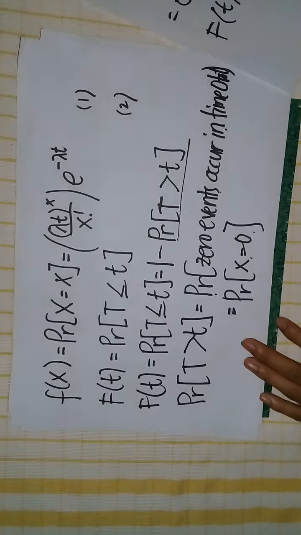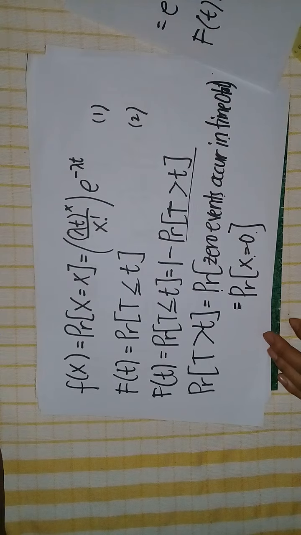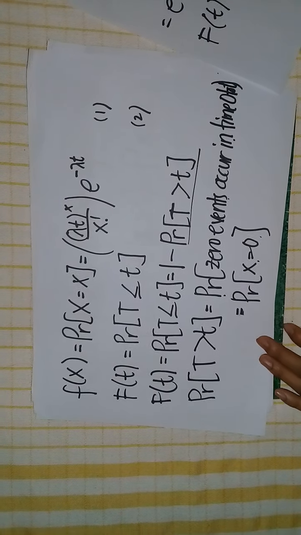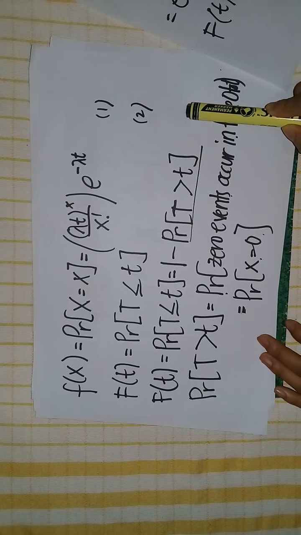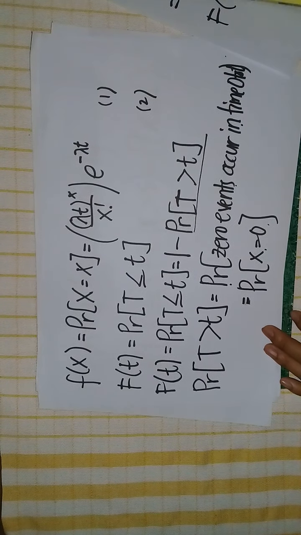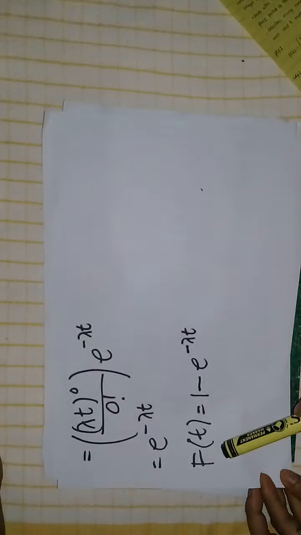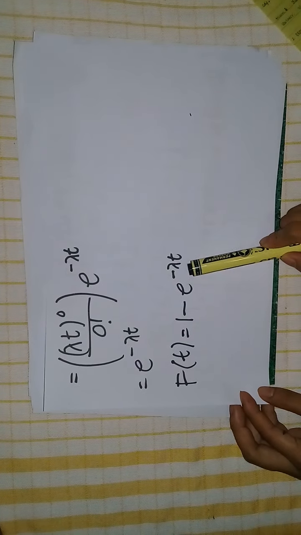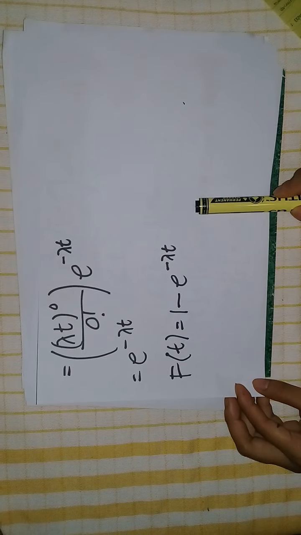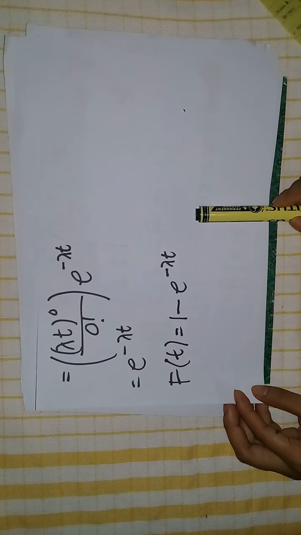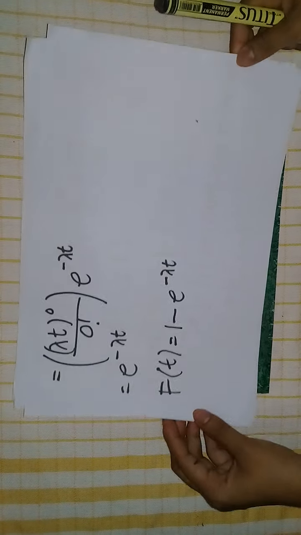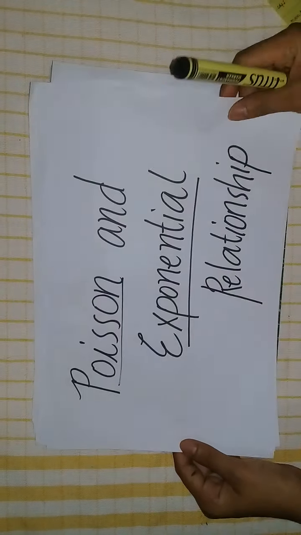So, we plug in our result for the probability of T greater than t into our equation 3 here, and we come up with this final equation, F of t equal to 1 minus e to the negative lambda t, which is the distribution function for the exponential distribution. And that's the relationship between Poisson and exponential distributions.